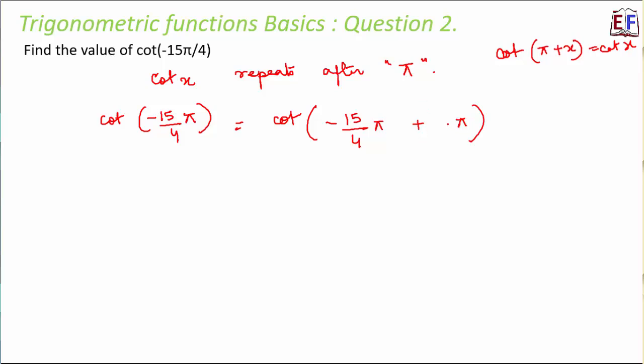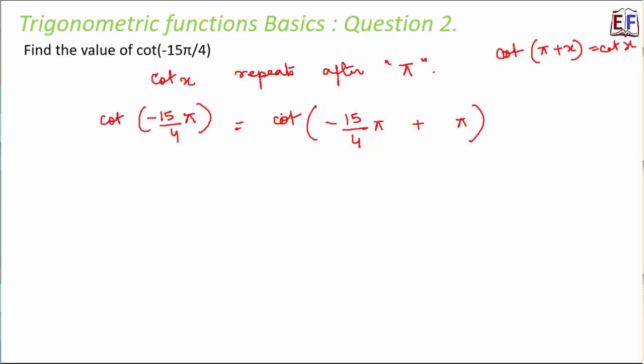So an option is we add 2 pi. If we add 2 pi, what is the result that we will get? You'll take 4 as LCM. So this will be minus 15 plus 8. So that will be minus 7 by 4 pi. But do we know the value of cot minus 7 by 4 pi? No, we don't. So 2 pi doesn't help because we want to use n pi in such a way that our calculation becomes very simple.